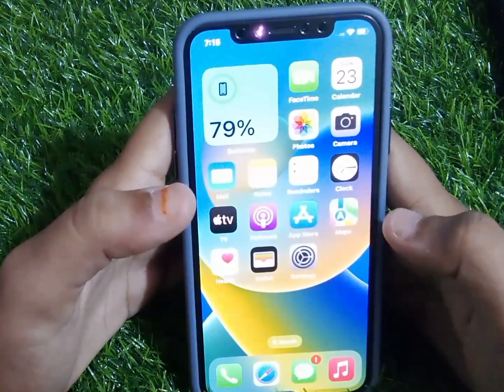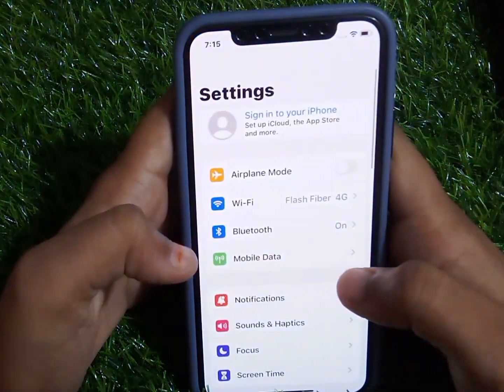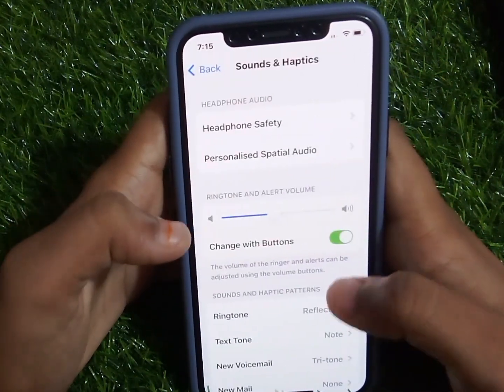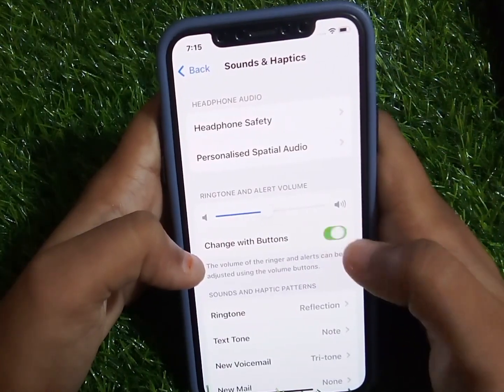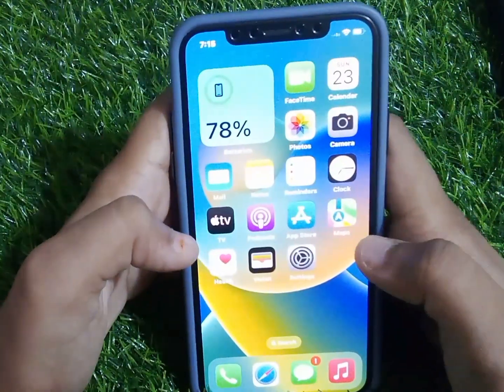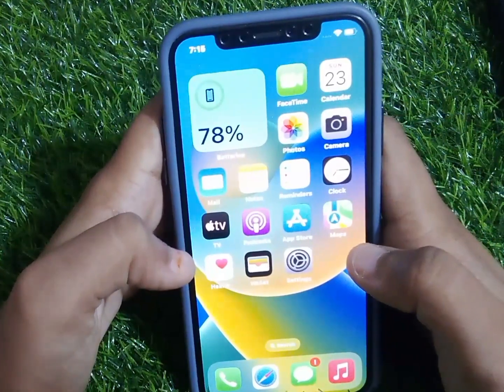If solution number 1 is not working, now applying this solution number 2. Solution number 2 is disable change with buttons. Firstly, tap on settings app. You can see it appears on screen. Tap on sounds and haptics. Change with buttons. Toggle off and turning toggle on. And problem is fixed.